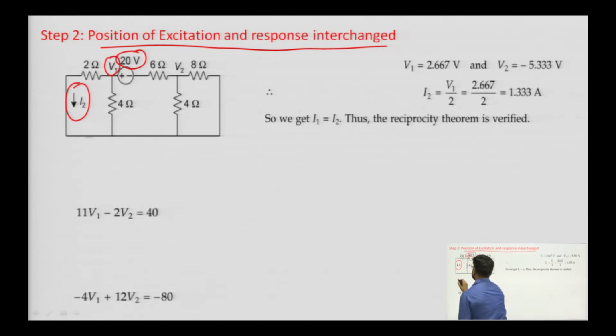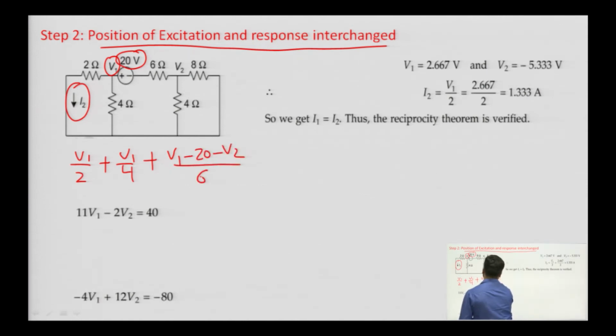So, we will get V 1 divided by 2 plus V 1 divided by 4 plus (V 1 minus 20 minus V 2) divided by 6 equals to 0. So, it will lead to the equation 11 V 1 minus 2 V 2 equals to 40.